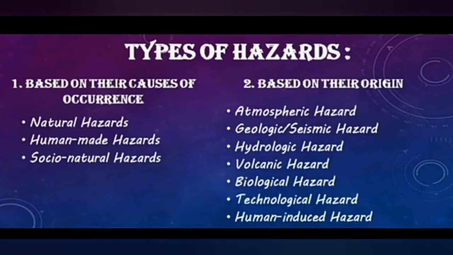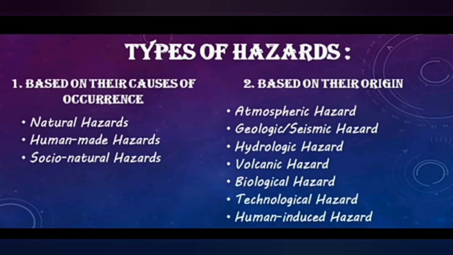Right? Next one, types of hazards. First, based on their causes of occurrence. Second, based on their origin. Natural hazards, human-made hazards, socio-natural hazards. Based on their origin: atmospheric hazards, geologic seismic hazards, hydrologic hazards, volcanic hazards, biological hazards, technological hazards, human-induced hazards.